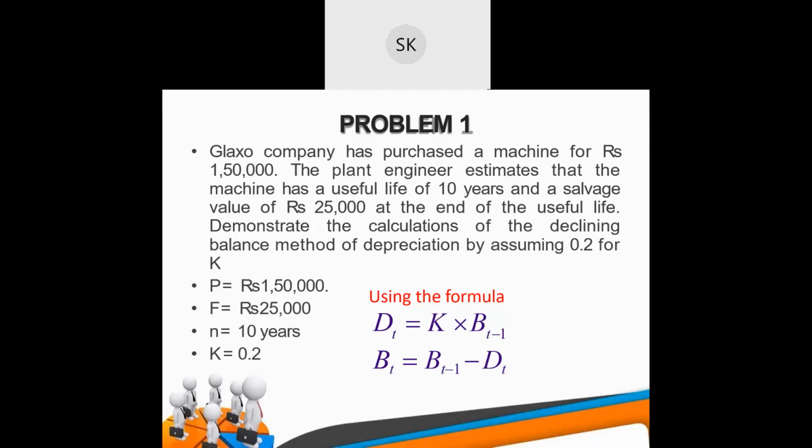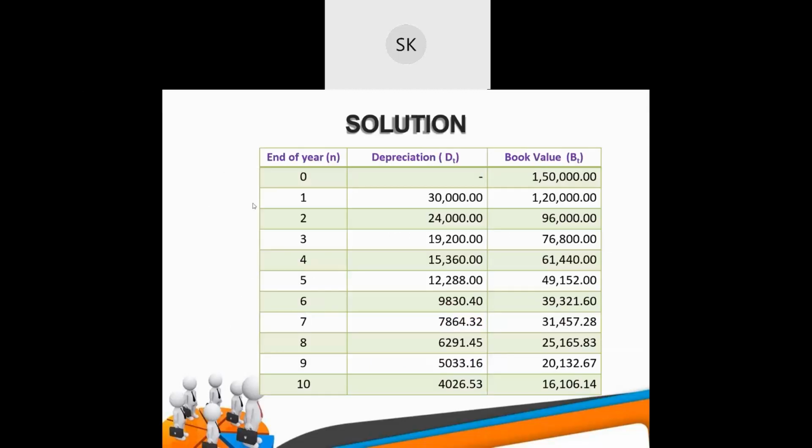So using the formula DT equals K into BT minus 1, you can find the depreciation. And for the book value, you can find BT minus 1 minus DT. So life is from 0 to 10. For the first year, there won't be a depreciation. Book value will be 1,50,000.